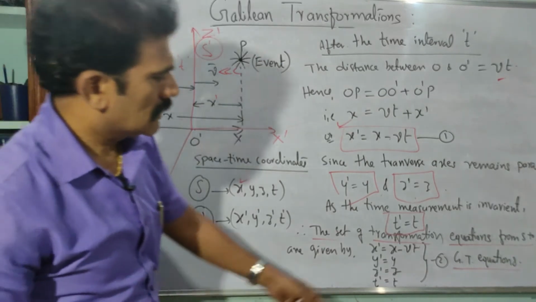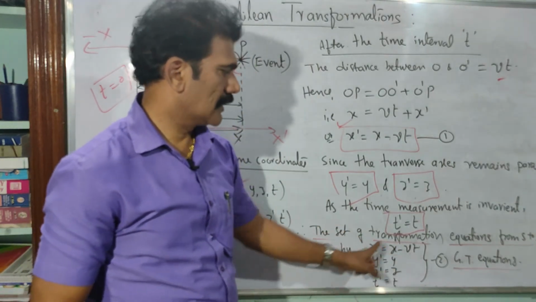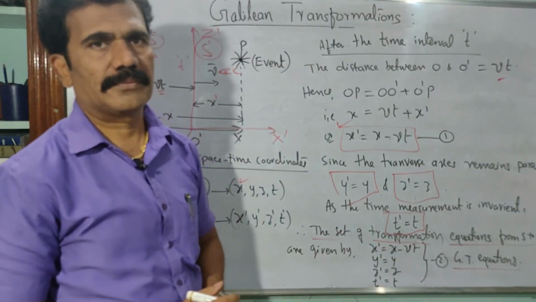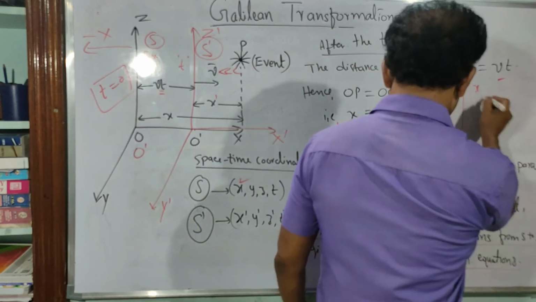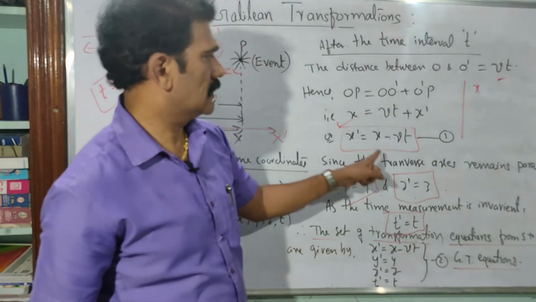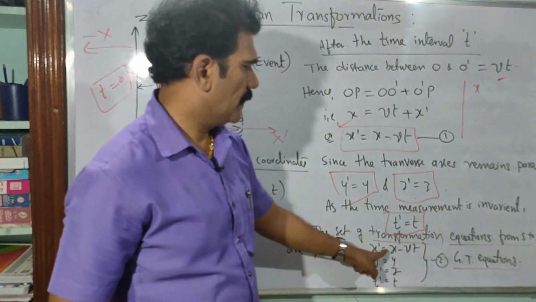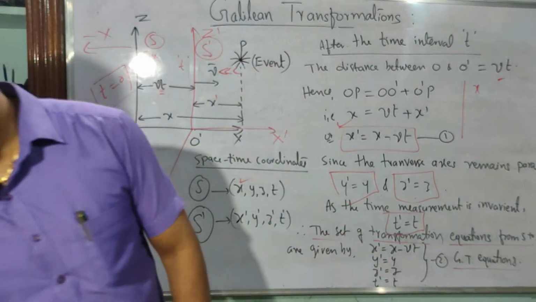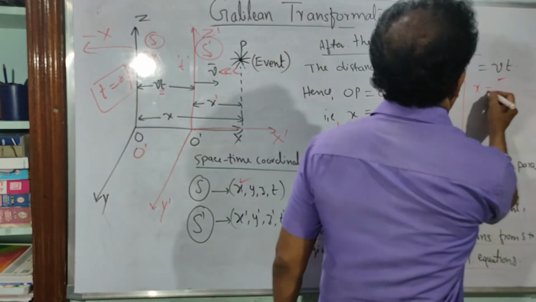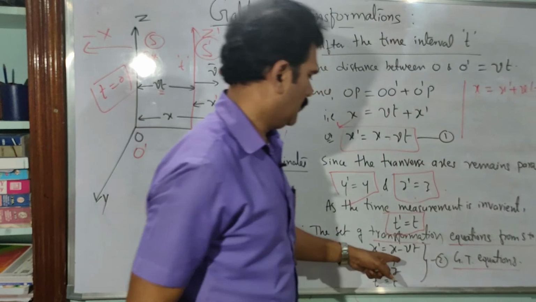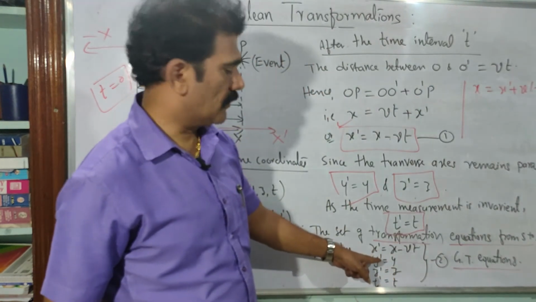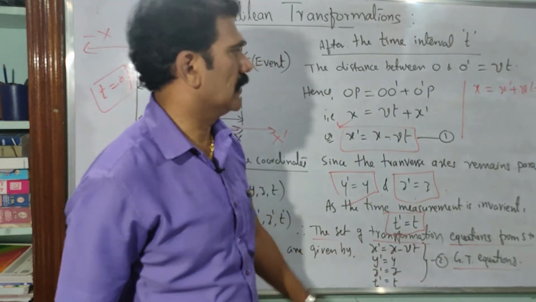You just consider the same equations by rearranging the first equation only. From this set of equations 2, you will get x is equal to what? As I said here, x is equal to x dash plus vt.